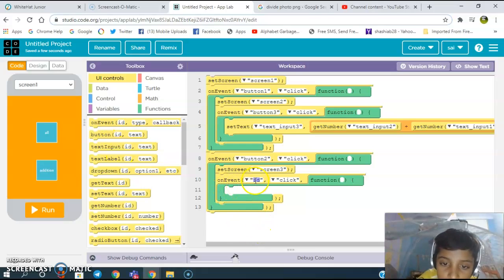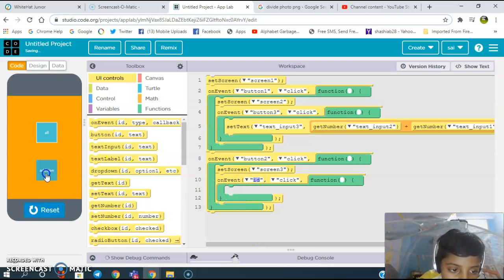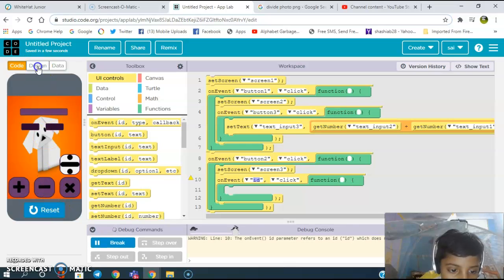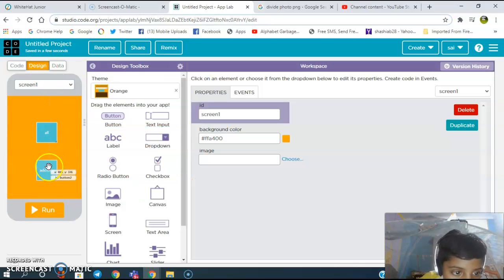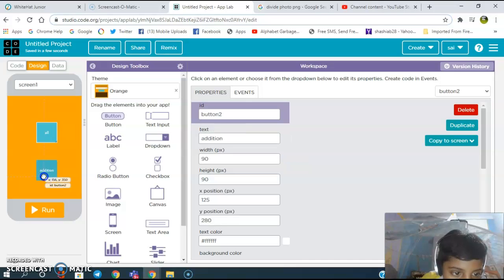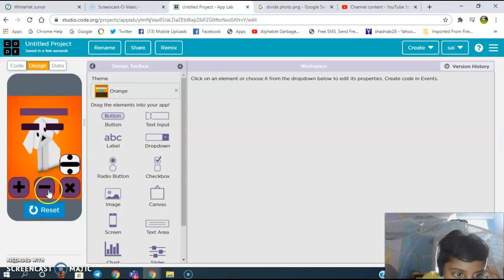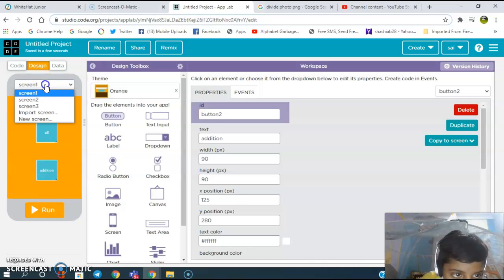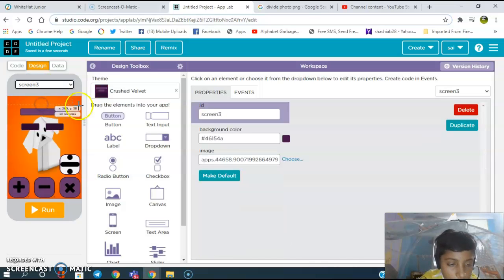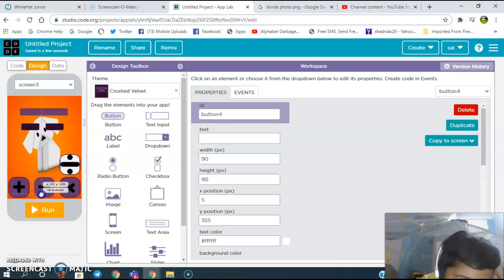On event, the button 4, 5, 6, 7. Text input 4, text input 5, text input label 3.